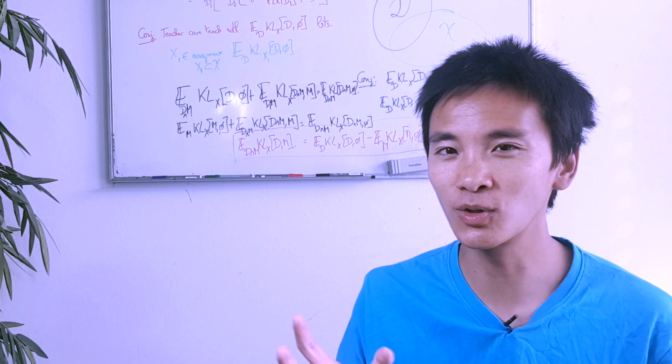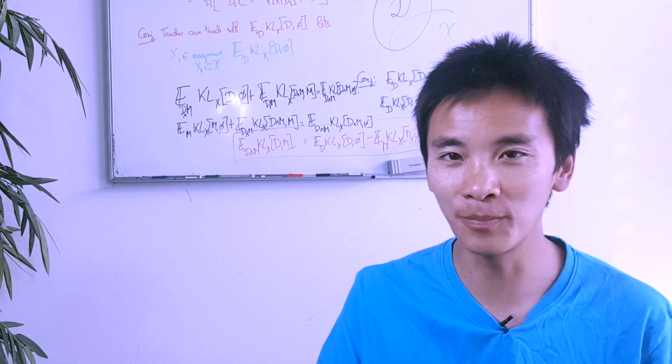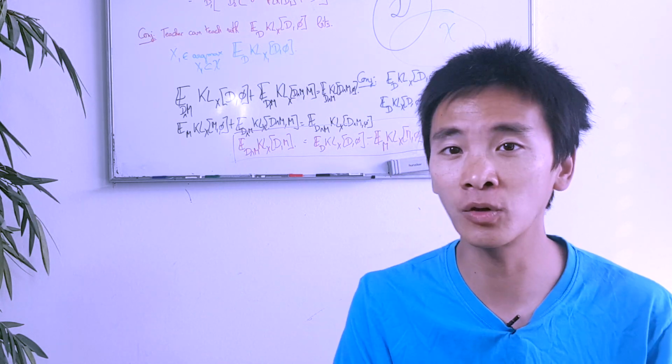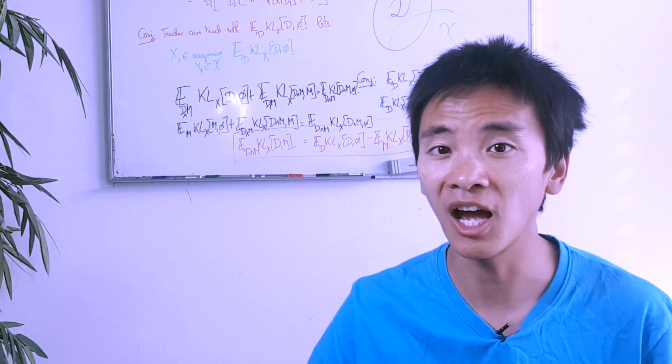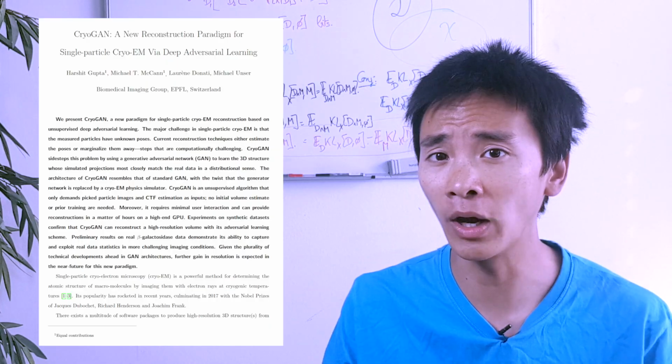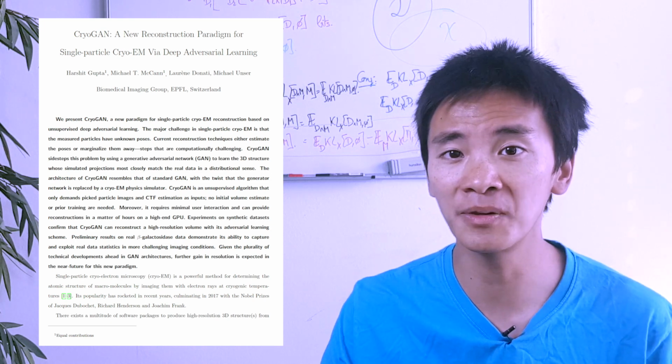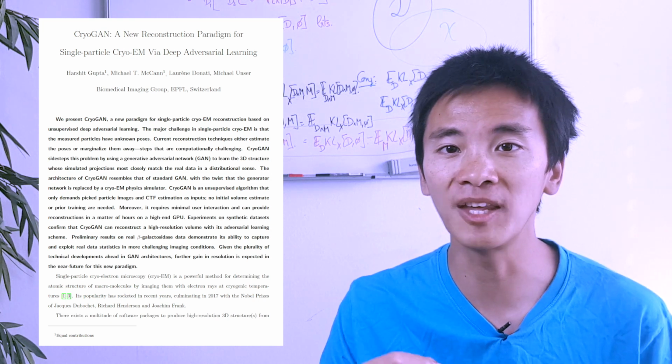We have developed in the lab an algorithm called CryoGAN, and it relies on this notion of GANs. This is Dr. Lorraine Donati, who recently graduated with a PhD from EPFL and is now coordinating the activities in imaging at EPFL. As we discussed in a previous video, Lorraine studied the problem of reconstructing the three-dimensional structure of proteins based on some very noisy two-dimensional images of a bunch of such proteins in random inclinations.